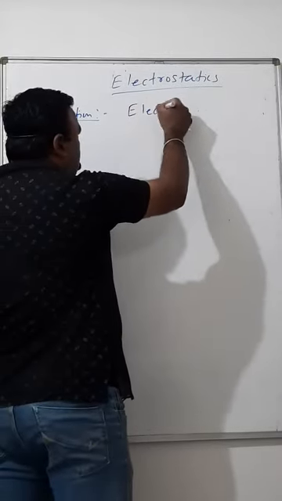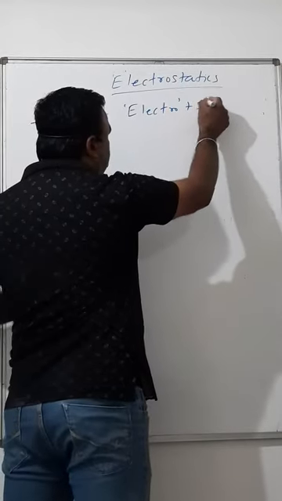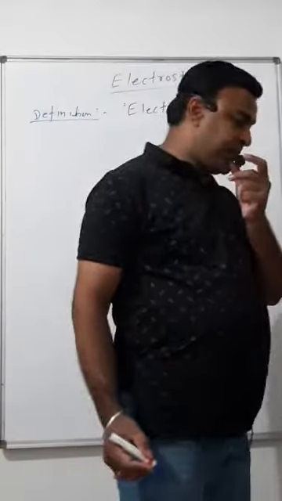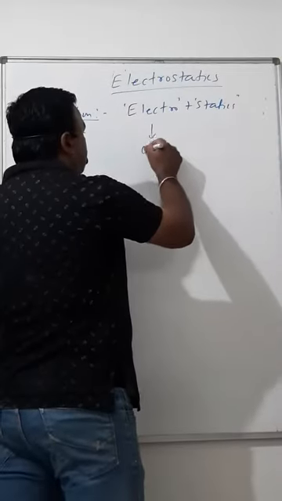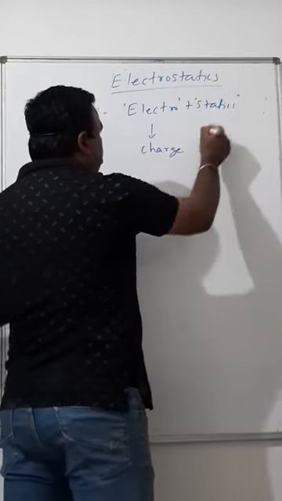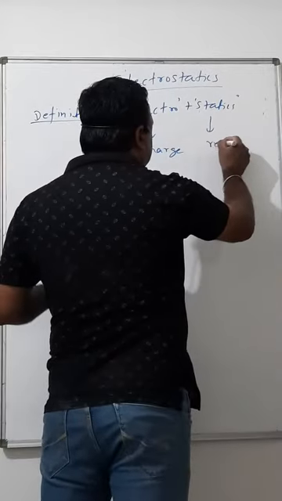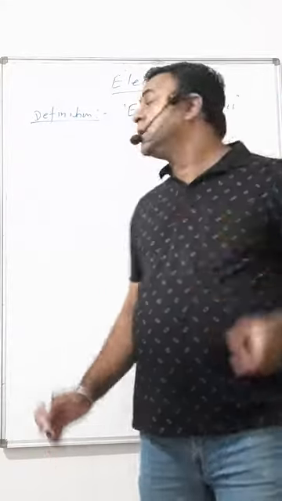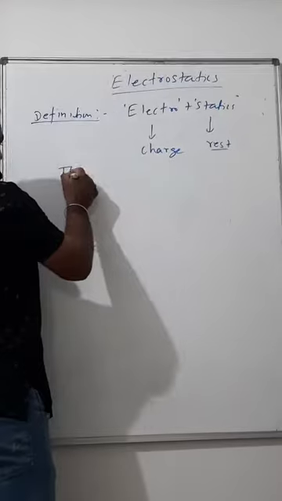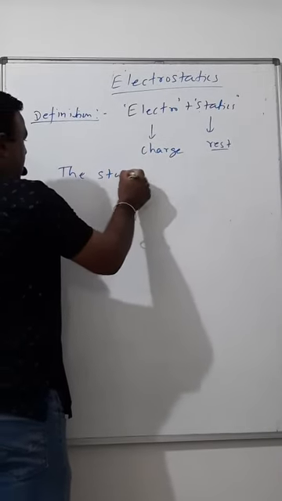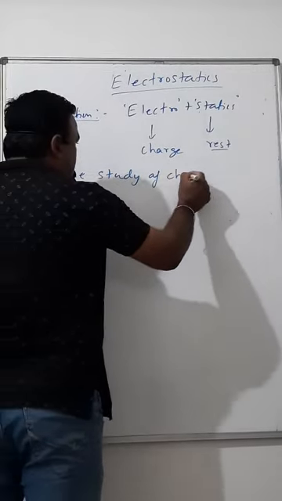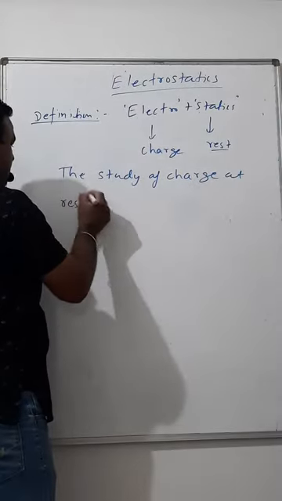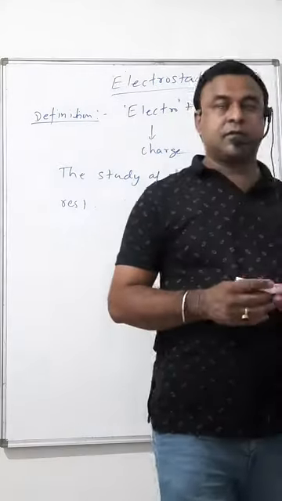Look, it's made of two words, electro plus statics, right? Now, the electro word stands for charge, and statics is concerned with objects at rest. Now its definition simply becomes the study of charge at rest. Simple. This is the simplest possible definition.